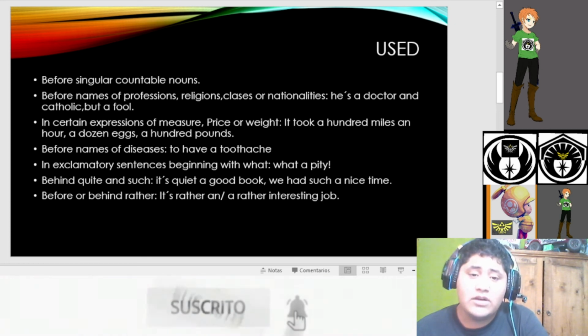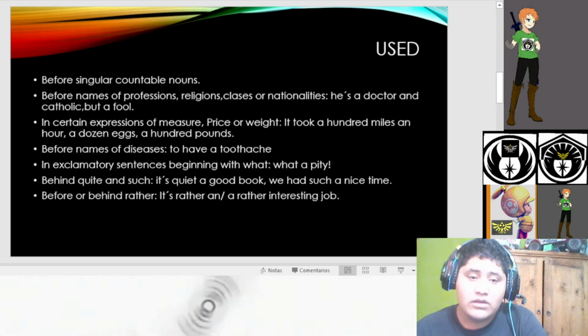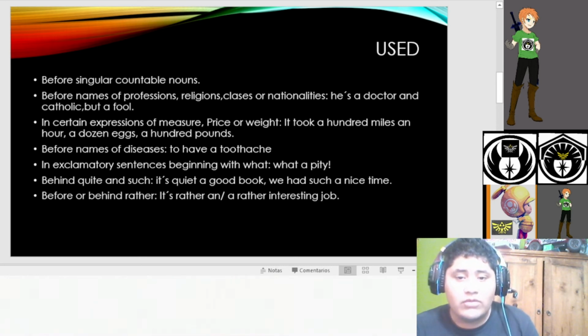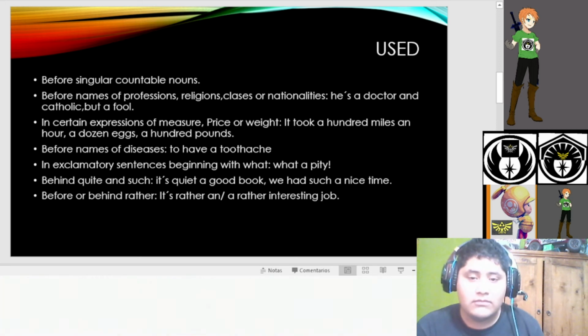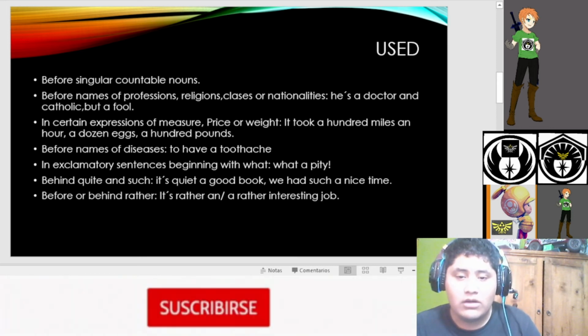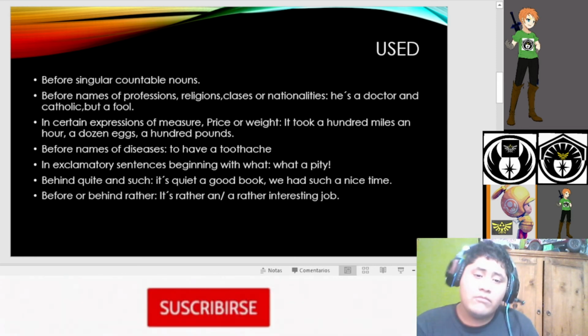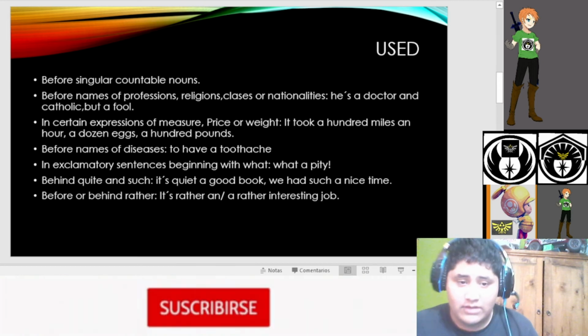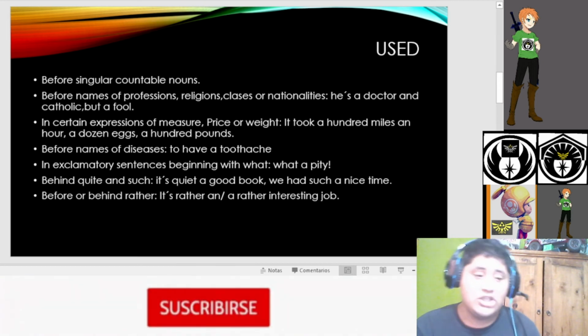Before names of diseases: to have a toothache. In exclamatory sentences beginning with what: what a pity. Behind quite and such: it's quite a good book, and we had such a nice time. Before the word rather: it's a rather interesting job.